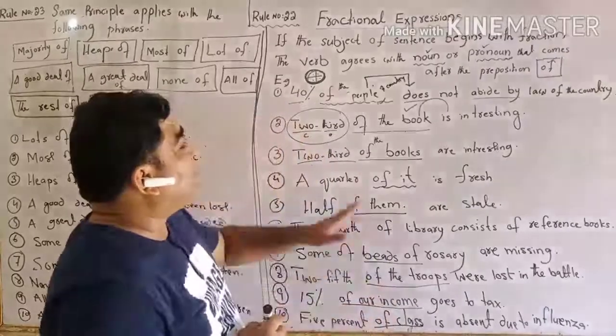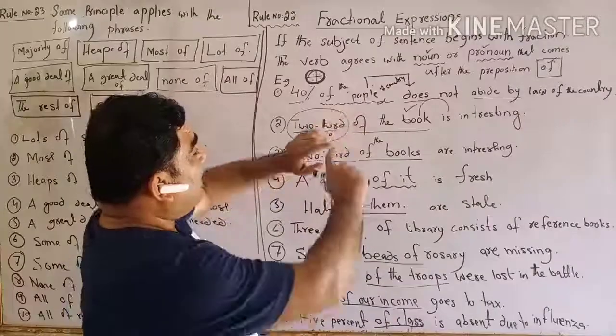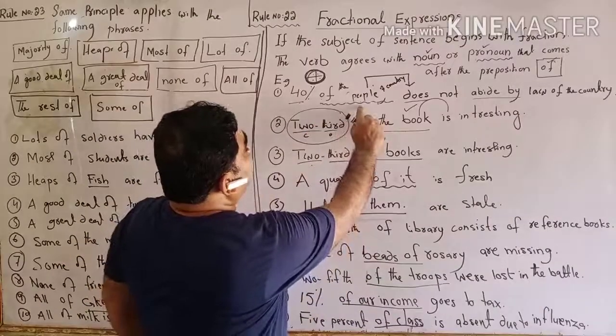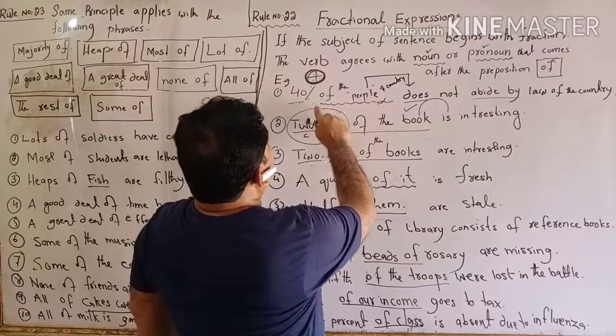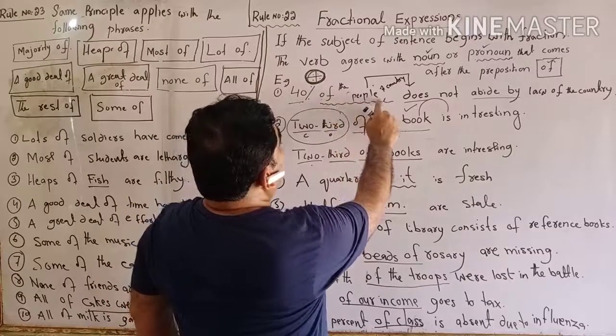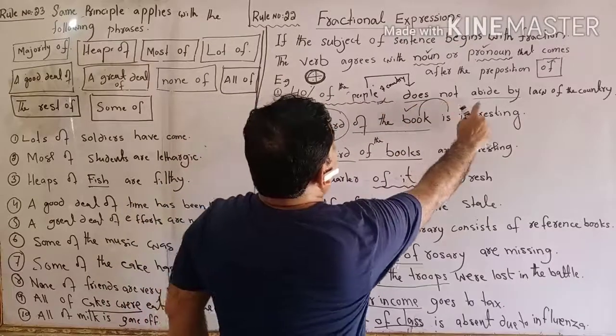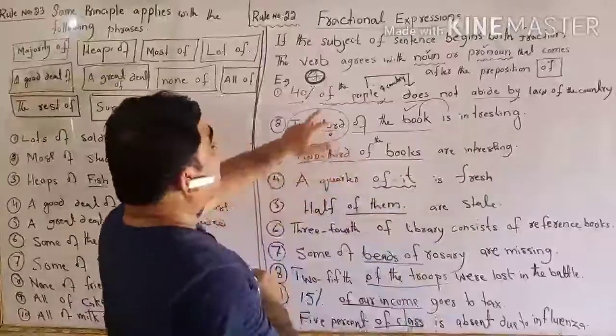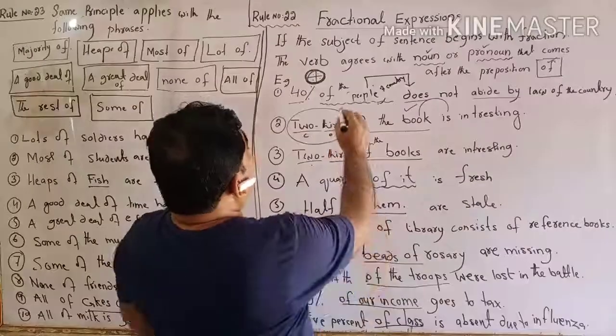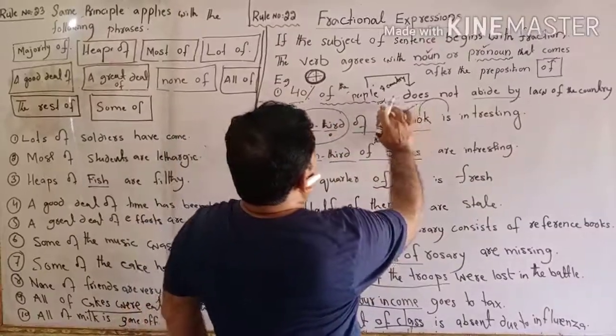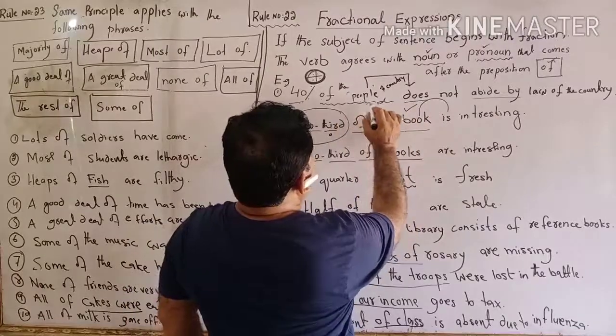Now the problem we have to see here: if we say 40% of the people of the country does not abide, there is a problem.